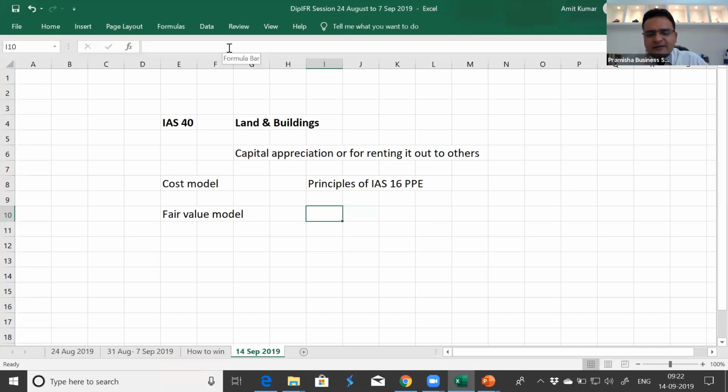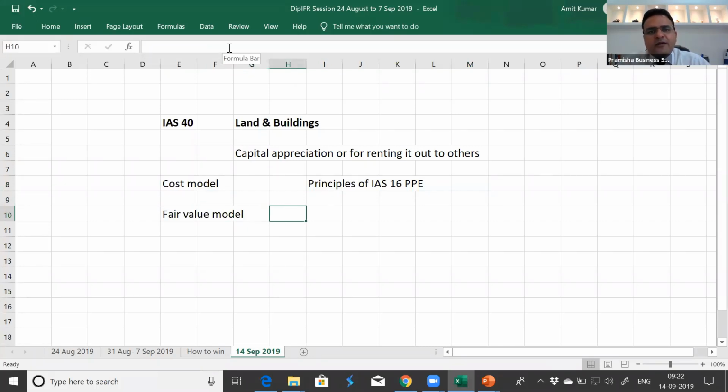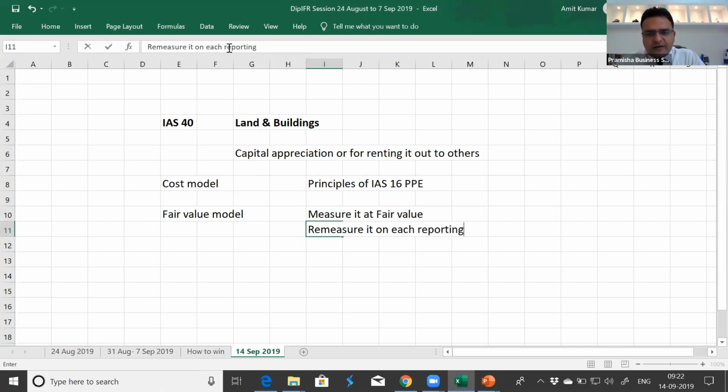Now you can make out that since the ISB wanted to introduce the fair value model, they had to introduce this standard, because the cost model is already in line with the previous standard. There was no need for a new standard. The new standard is being introduced just to highlight that the property, meaning land and building here, can be recorded at fair value. And when we record at fair value, we need to measure it at fair value, and we need to remeasure it on each reporting date. By reporting date, I mean the balance sheet date, or whenever you're publishing your annual financial statements, you need to remeasure it.